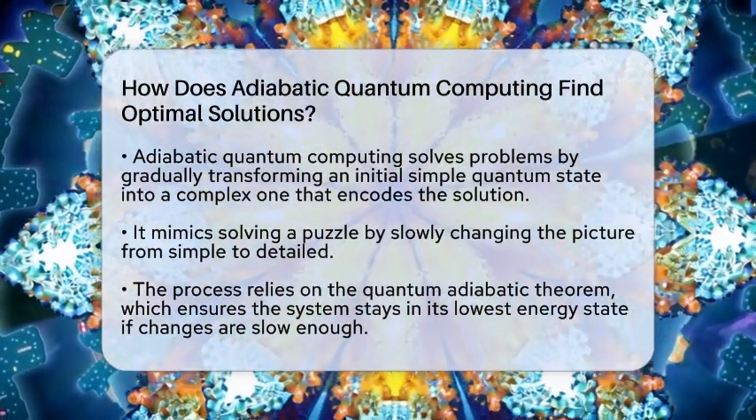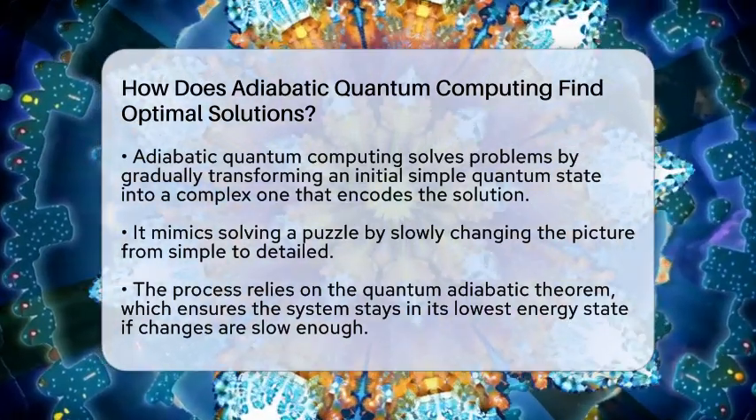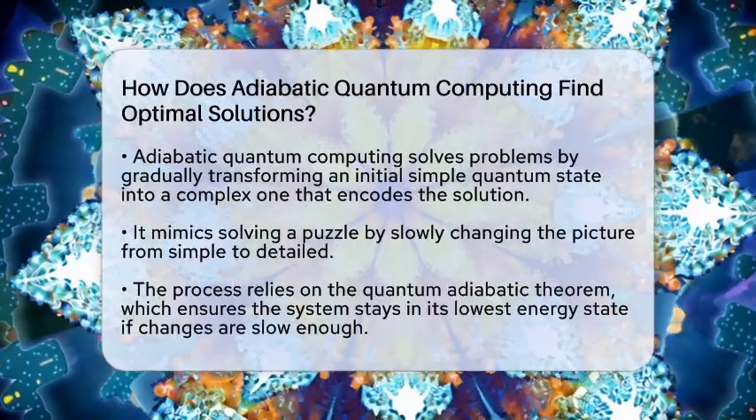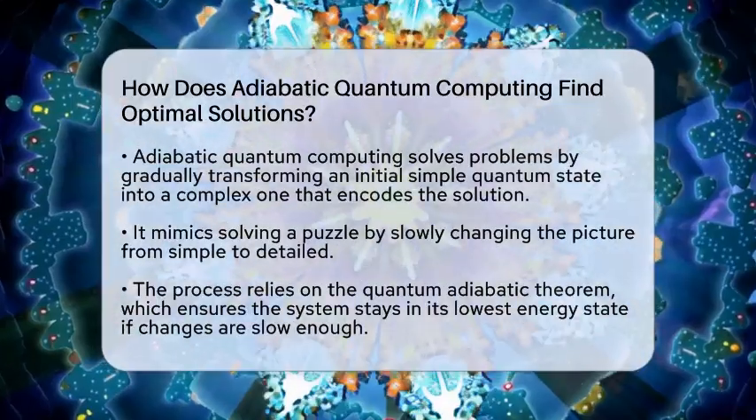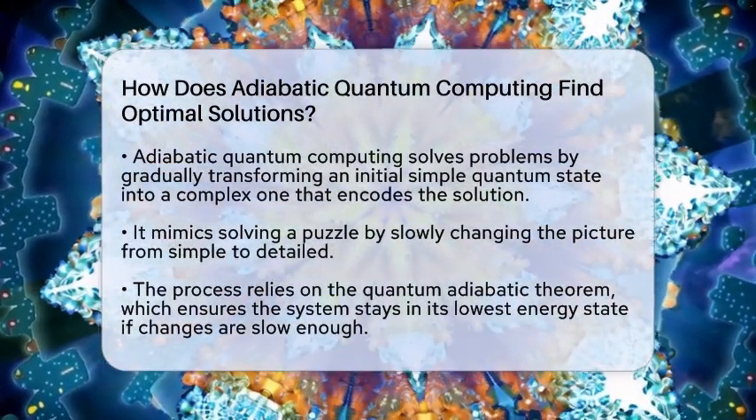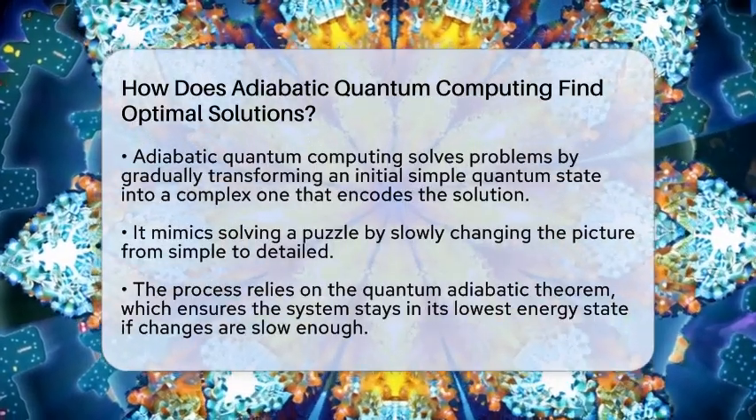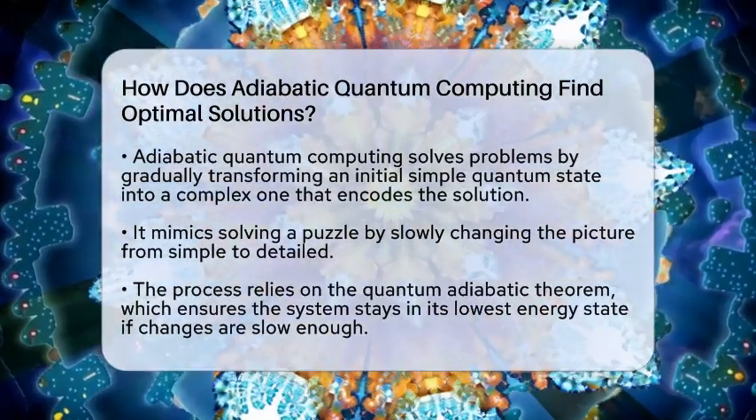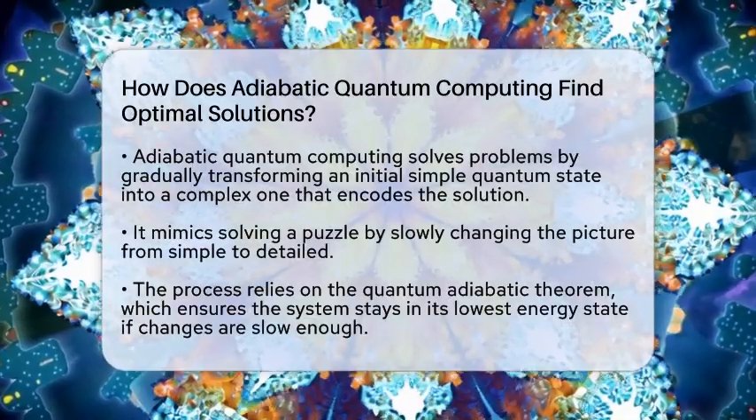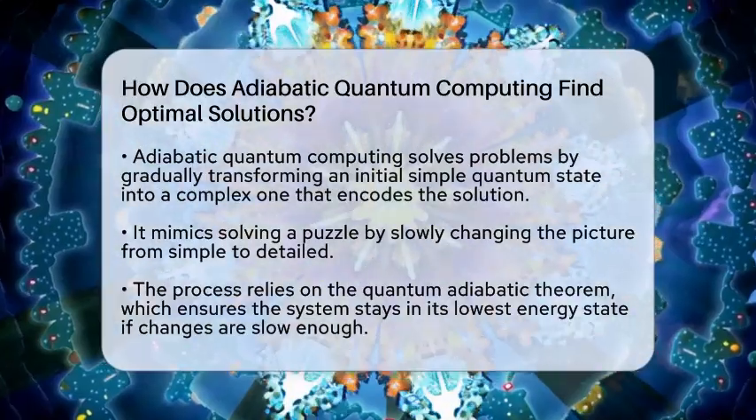The key here is the quantum adiabatic theorem, which says if the change is slow enough, the system stays in its lowest energy state, called the ground state, throughout the process. This is important because the ground state at the end contains the optimal solution.